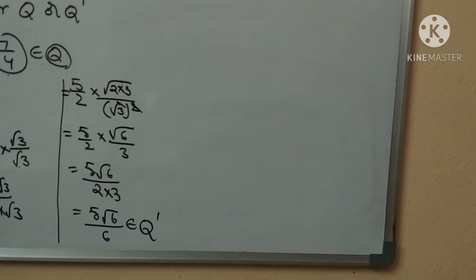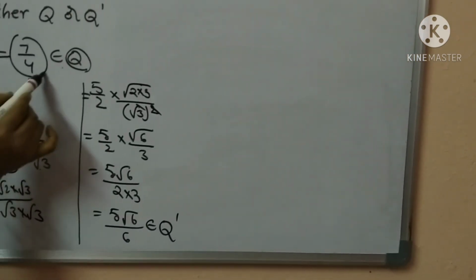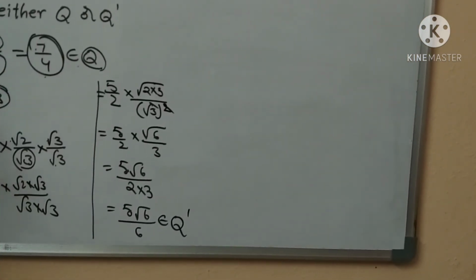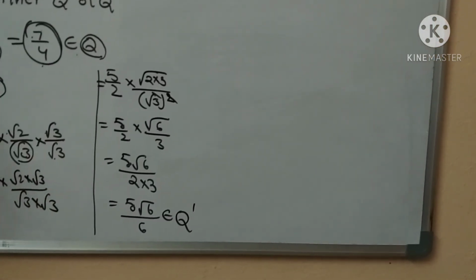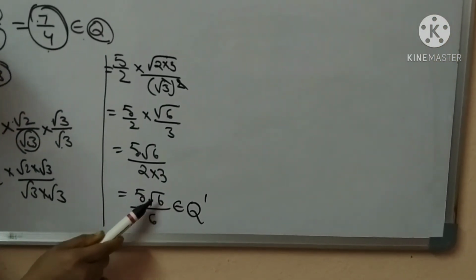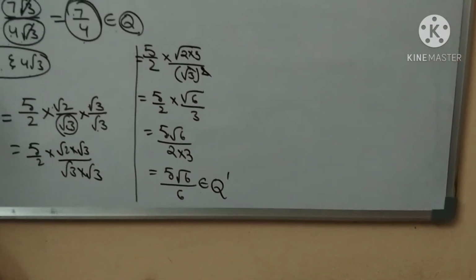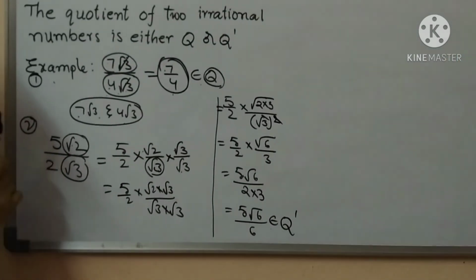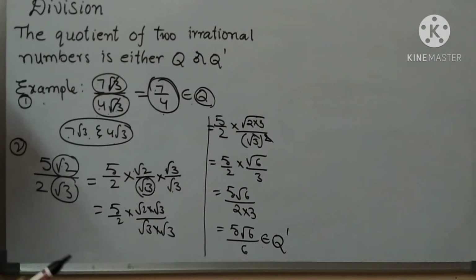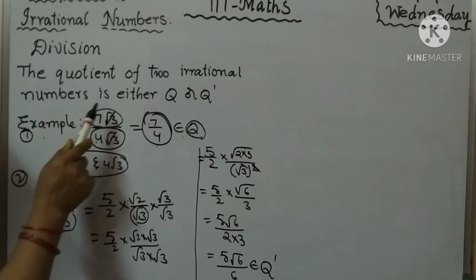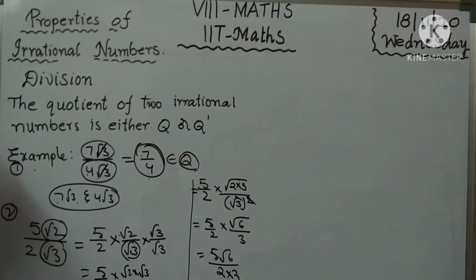Okay, children, once observe that only a fraction means a rational number. Here a root value is there, root 6 is there, so that is an irrational number. It is one example and that is another example. So the coefficient of two irrational numbers is either a rational number or an irrational number.